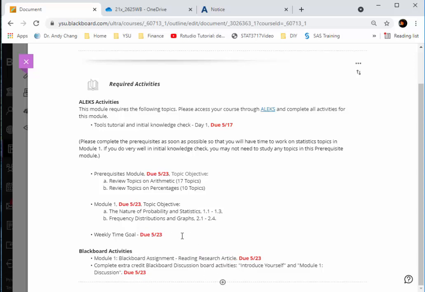Alex actually has a fixed schedule, so you have to follow it closely. Trying to submit your assignments by the due date would help you go through the Alex system smoothly. If you miss some of the topics, it may affect your learning in later chapters or modules. So make sure you try to complete all the module objectives by going through these activities. Before each exam, there is a catch-up module for you to catch up on the topics that you missed. So just in case you miss some topics, you still have a chance to learn them before the exam.